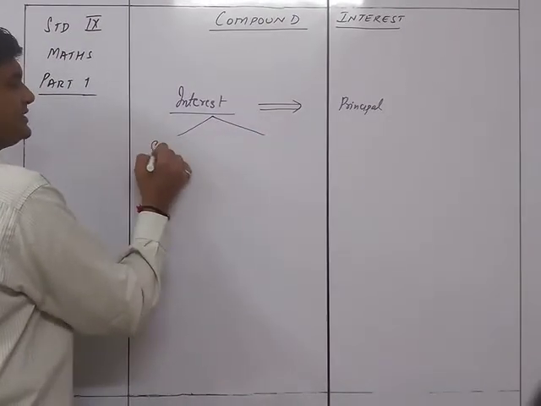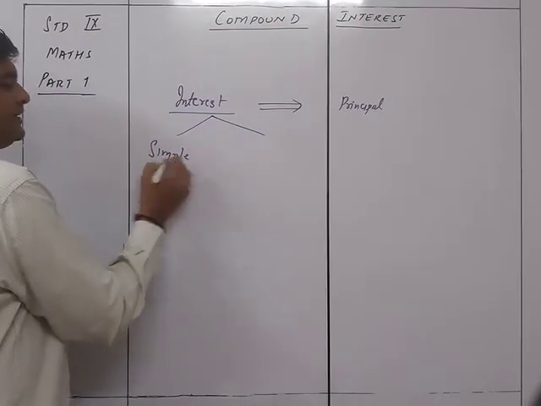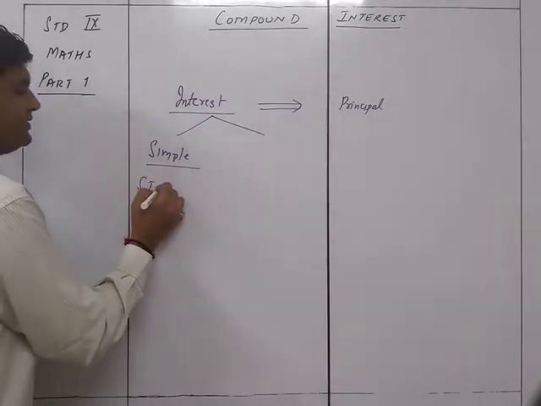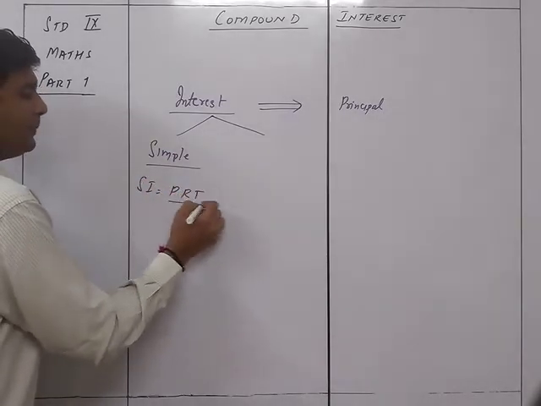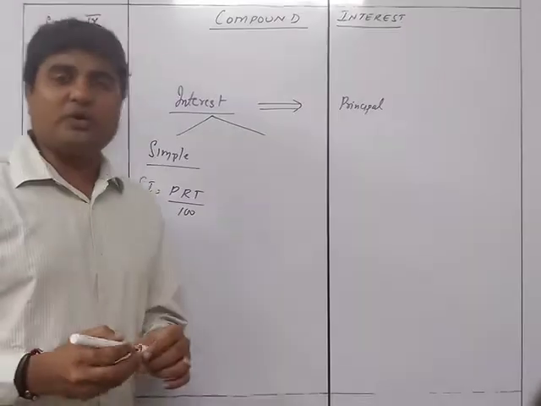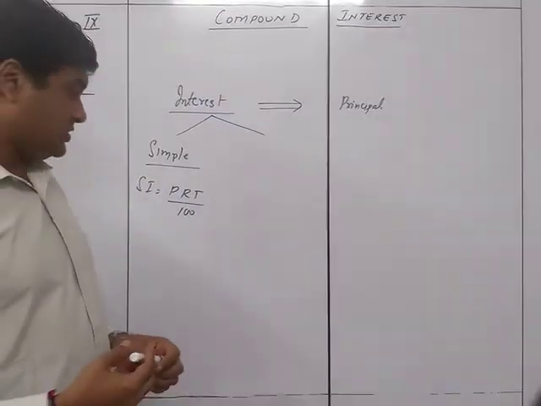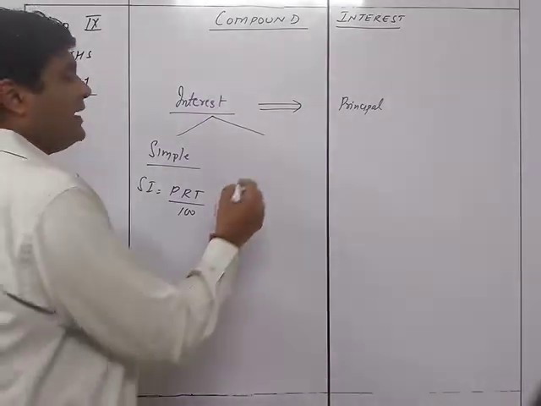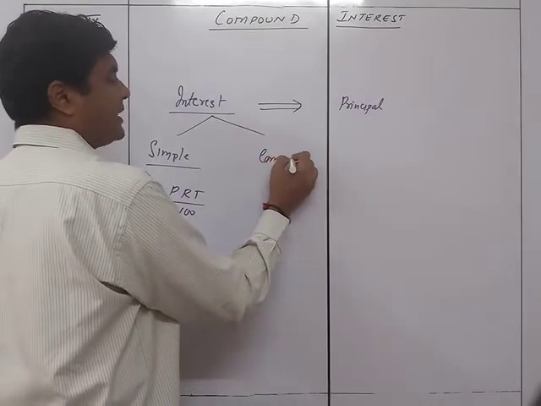The first is simple interest, and if you remember, SI is equal to PRT upon 100. P is the principal, R is the rate of interest at which you are going to get, and T is the time period in years. The second one is compound interest. Now what is compound interest?